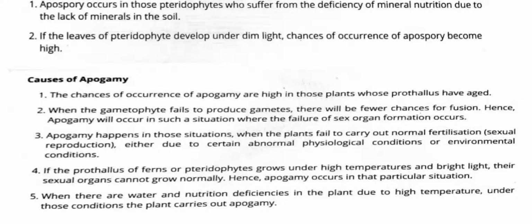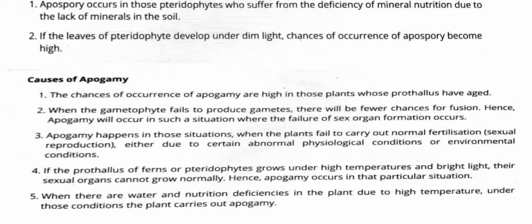Students, apogamy happens in those situations when the plants fail to carry out normal fertilization, that is sexual reproduction, either due to certain abnormal physiological conditions or environmental conditions. If the prothallus of ferns or pteridophytes grows under high temperature and bright light, their sexual organs cannot grow normally. Hence, apogamy occurs in that particular situation.